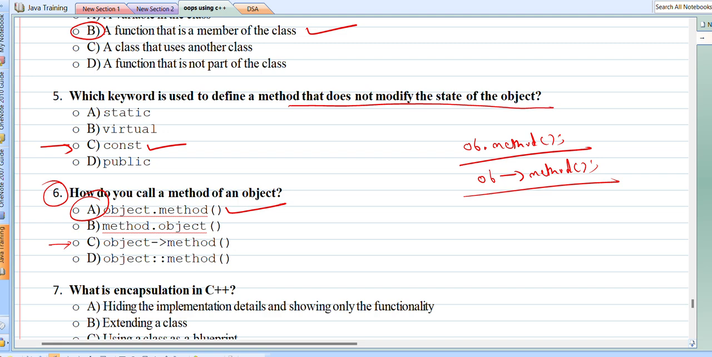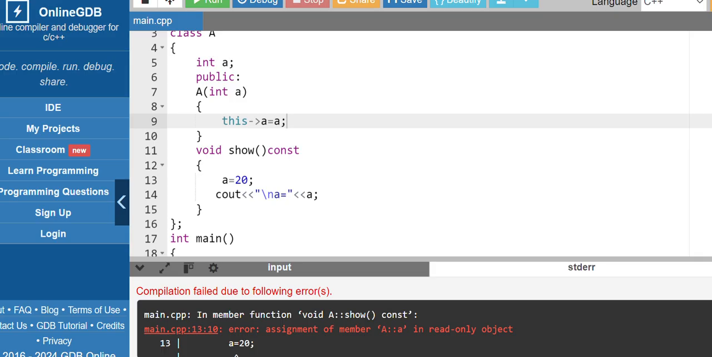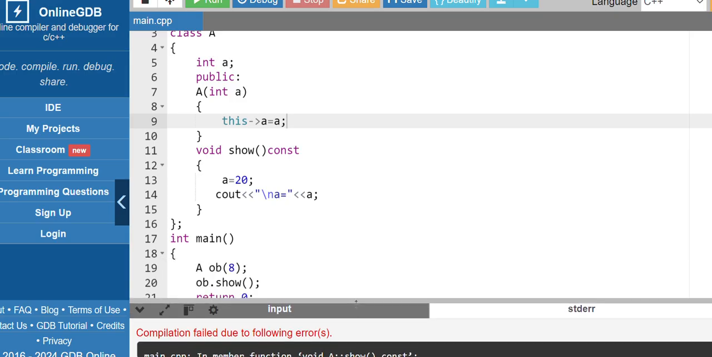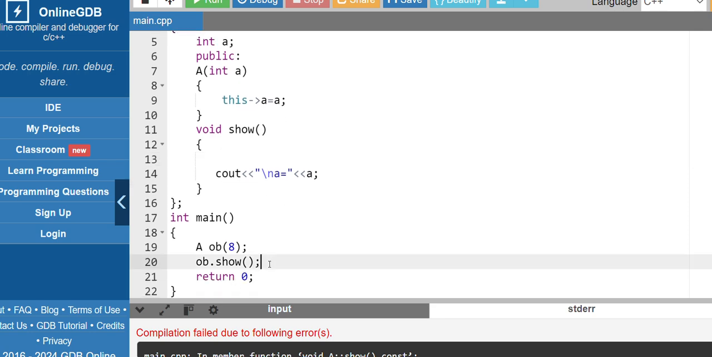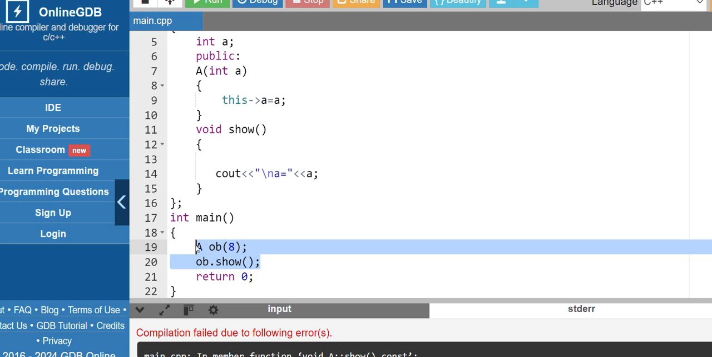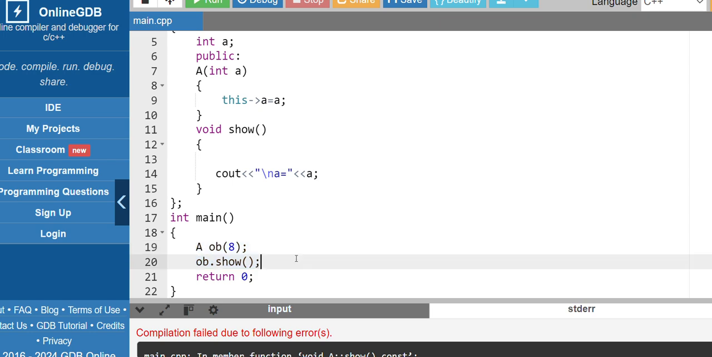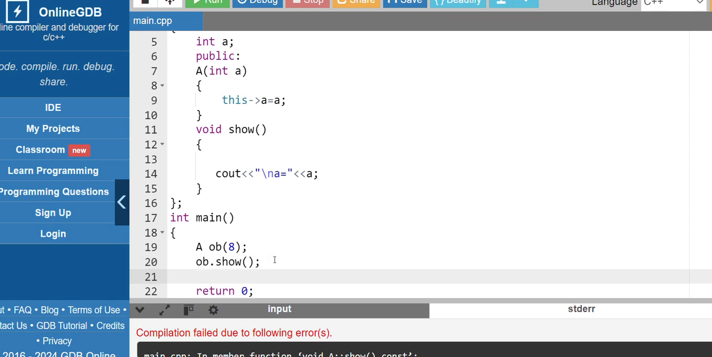But let me just demonstrate in which situation we can use option number C to call the method, right? Let me open the online compiler. Just remove this. This is okay. I'm using the same example. This is one way of calling the member functions using the object.